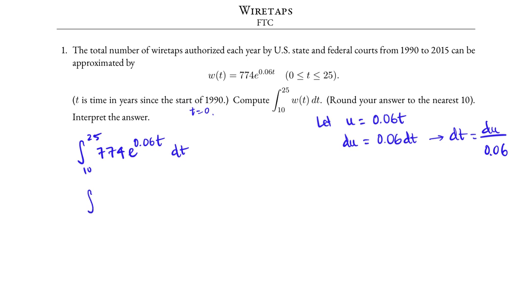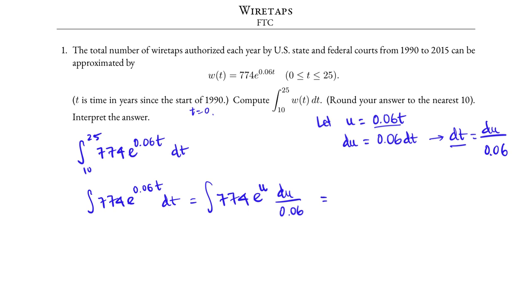The indefinite integral of 774 e raised to the power 0.06t dt is now in terms of u. We replace 0.06t with u, and we also replace dt with du over 0.06.